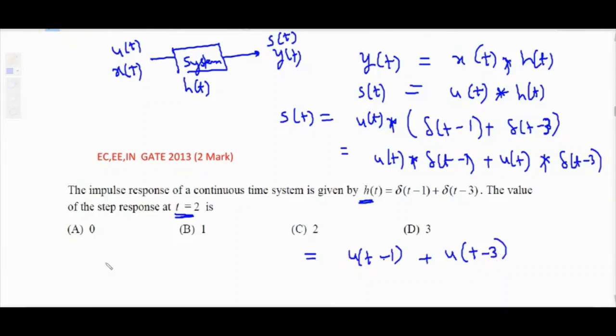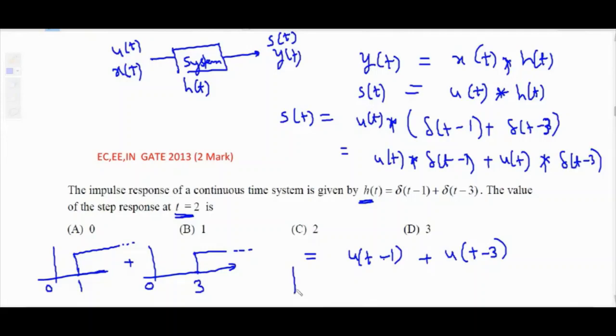Now u of t minus 1, so graph of u of t minus 1, it will start from 1. So this is the graph of u of t minus 1, plus u of t minus 3, it will start from 3 up to infinity. So this is the graph of u of t minus 3. Between these two signals, we are performing the addition. So from 1 to 3, one signal has amplitude 1, the other has amplitude 0.